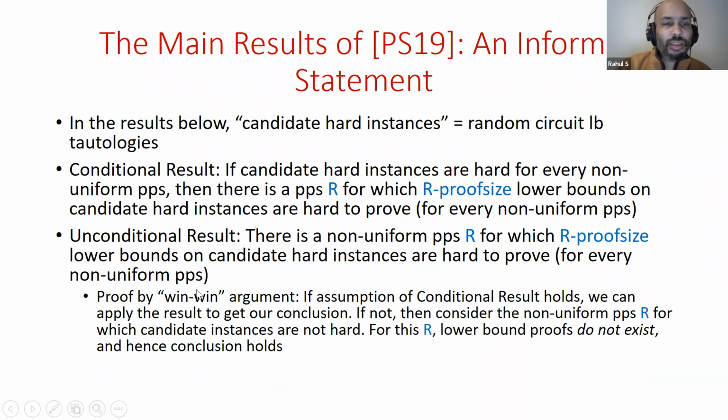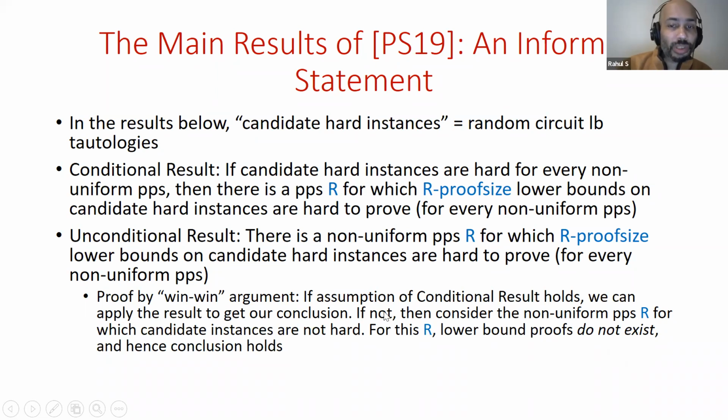And given these templates, it shouldn't be too hard to see how to derive the unconditional result from the conditional result. It's by a sort of win-win argument. So if the assumption of the conditional result holds, so if indeed these hard instances are hard, then the conclusion we want follows.